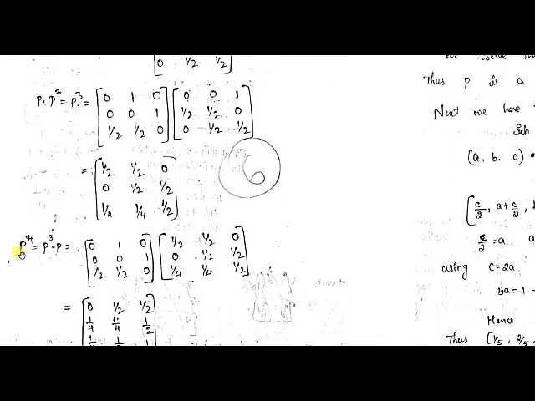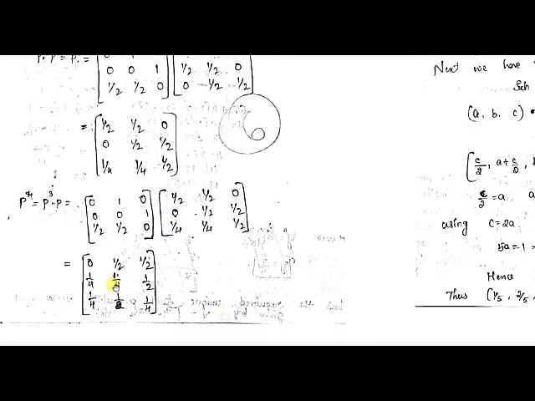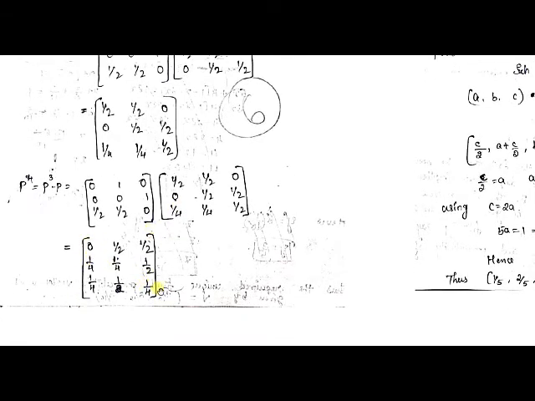We are considering P power 4. So P power 4 can be written as P cube into P. P cube, whatever we got in the earlier step, we have taken here, and into P, we have multiplied with the given P. Again these two matrices I am multiplying, so again I got one more matrix.